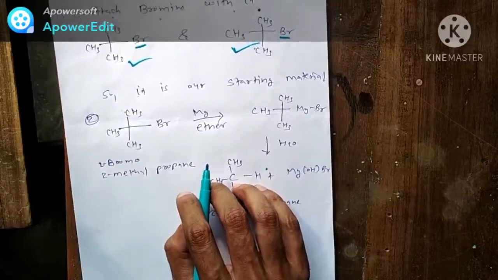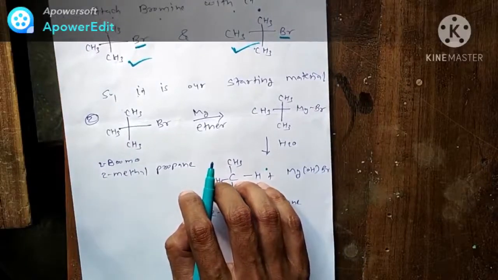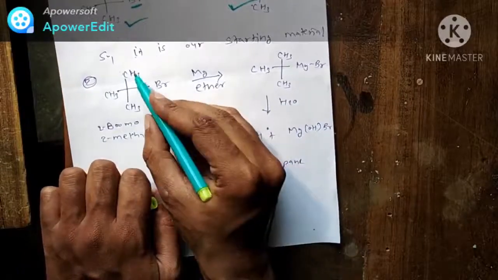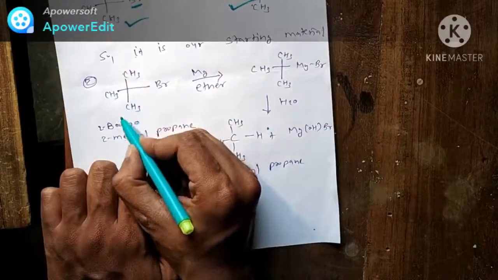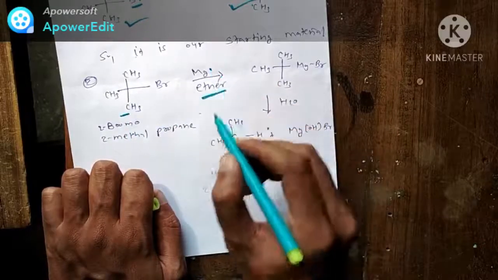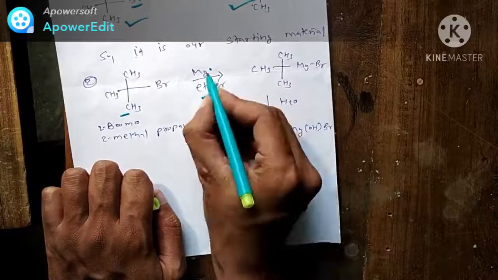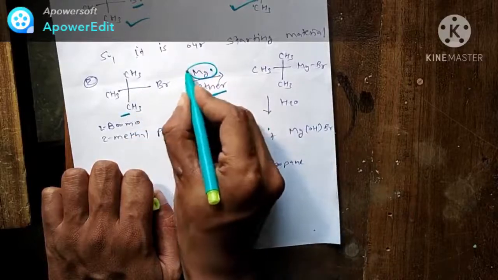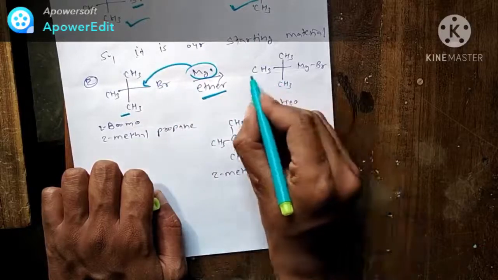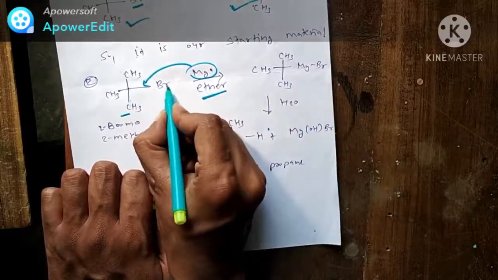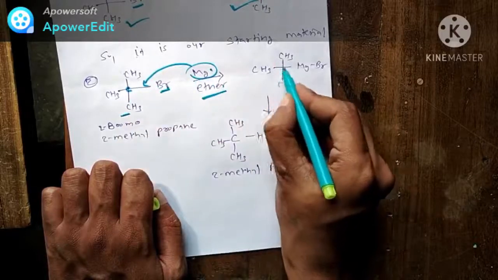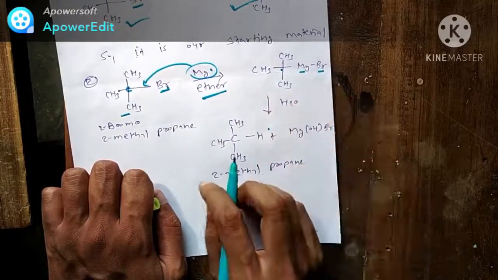Now we have to derive the product of the second reaction. In the second reaction, the starting material reacts with magnesium in presence of ether. So what will happen here? Magnesium will enter between carbon and halogen here, giving C-MgBr.